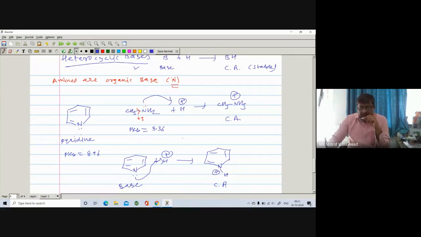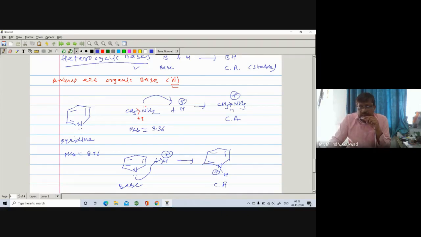At the same time, when there is a formation of conjugate acid in pyridine, you'll find that nitrogen has a positive charge, and this nitrogen is somewhat less stable because it is directly attached to an sp2 carbon, which exhibits a minus I effect. But in the conjugate acid of methylamine, the methyl group exhibits a plus I effect.